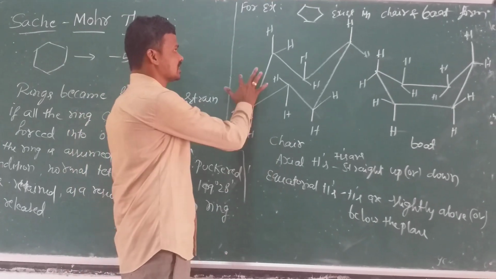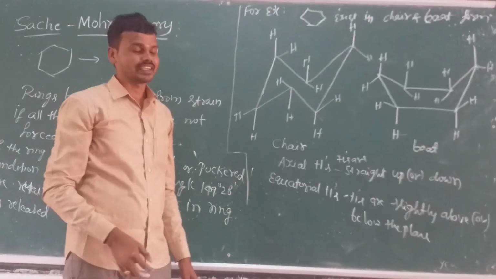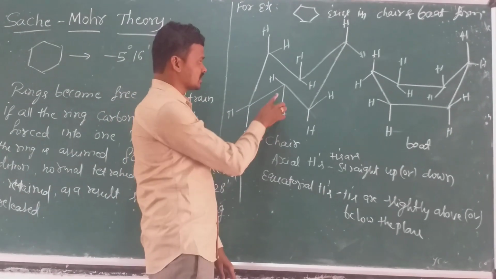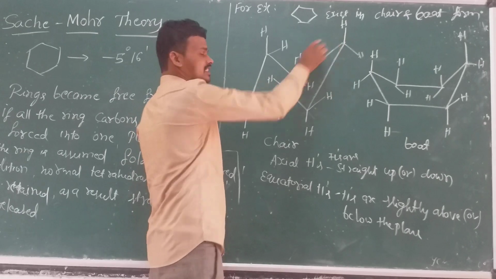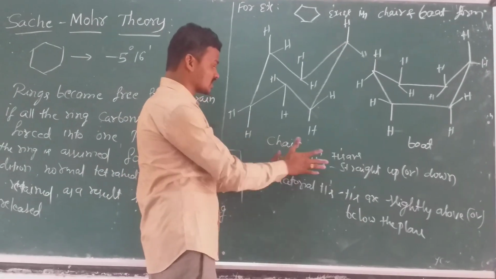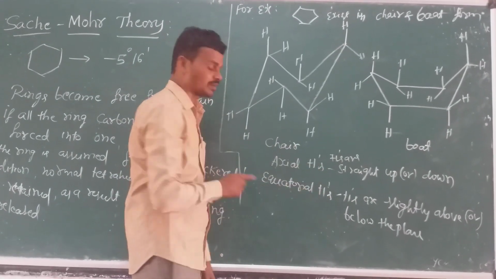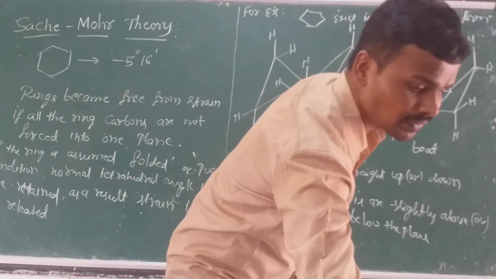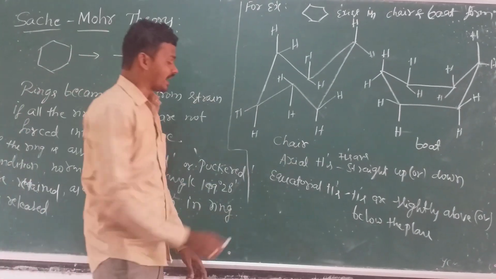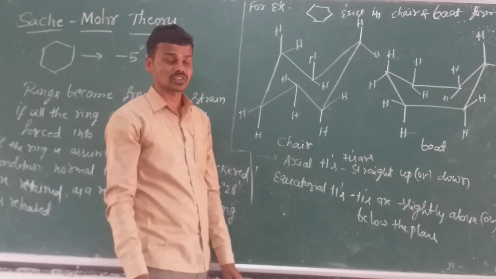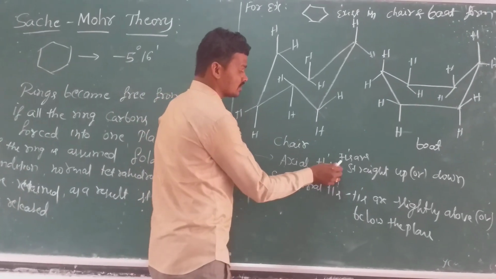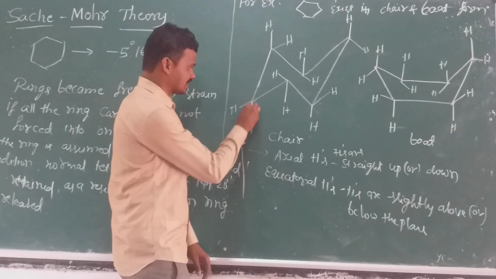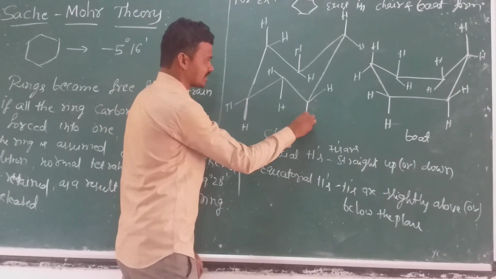And see here, the hydrogens are present. Each carbon atom contains two hydrogens, and these two hydrogens are pointed like this. These hydrogens are called axial hydrogens and equatorial hydrogens. How do we show the axial hydrogens? The axial hydrogens are the hydrogens that point straight up or down. See here, these are the axial hydrogens.